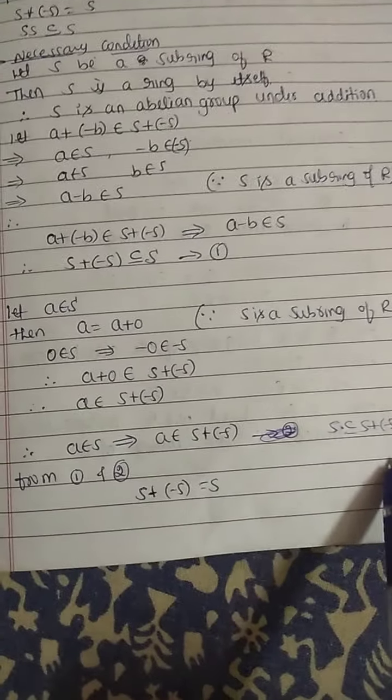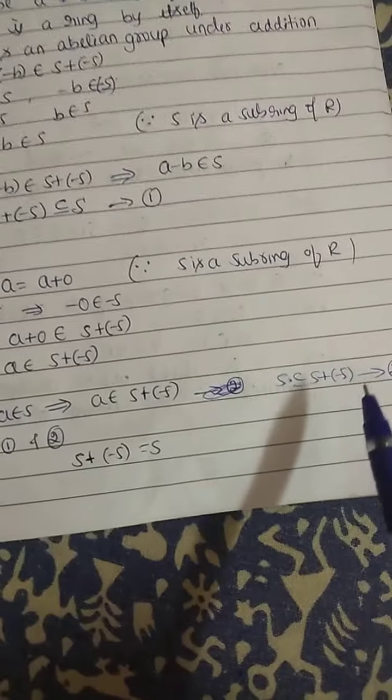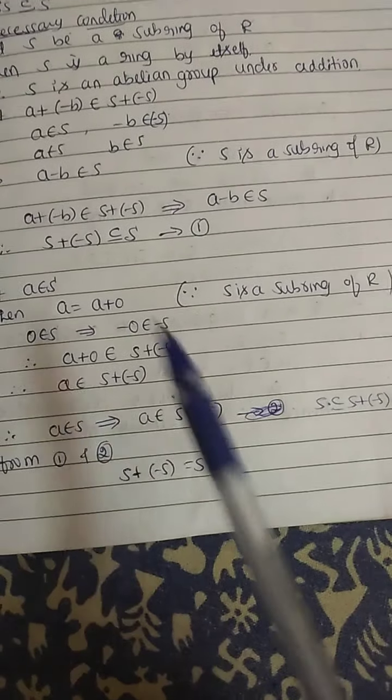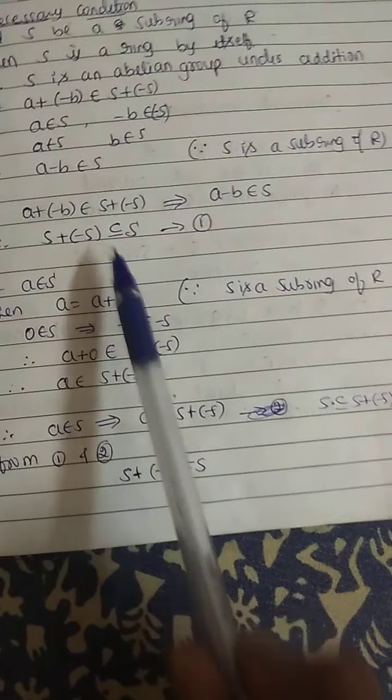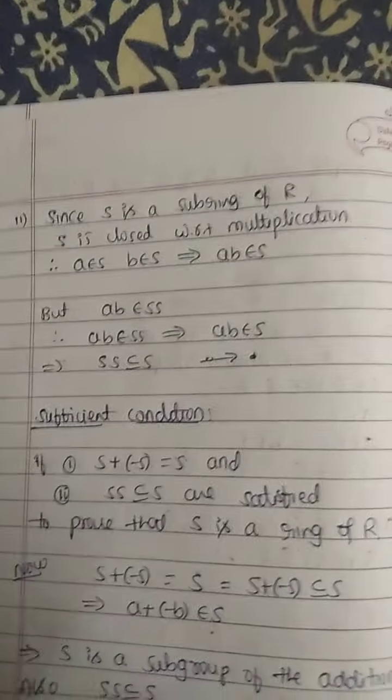From equation number 1 and 2, for example, if A is a subset of B and B is a subset of A, then A and B are equal. Therefore, S plus of minus S equals S. This is the necessary condition. In the next step, we should prove the sufficient condition also. One more condition is there.